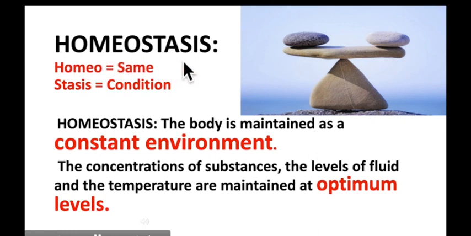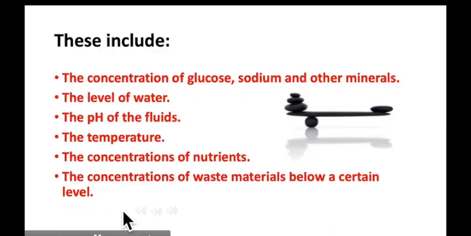Homeostasis is a Greek word which is divided into two parts. Homeo means same, stasis means condition. So what is the definition of homeostasis? Keeping the constant condition around the body cells is called homeostasis. In other words, the body is maintained as a constant environment. The concentration of substances, the level of fluid, and the temperature are maintained at optimum levels.